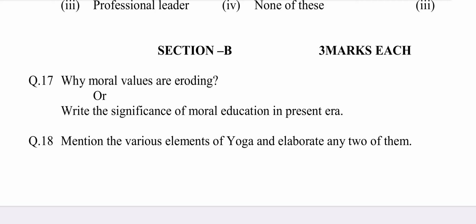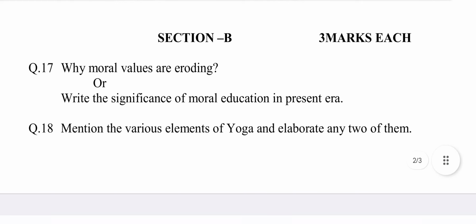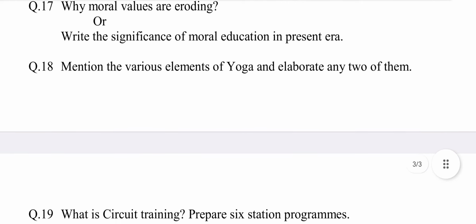Fourth, modernity of children is exposed to media like television and mobile phone extra. Fifth, children do not need packaged wisdom.